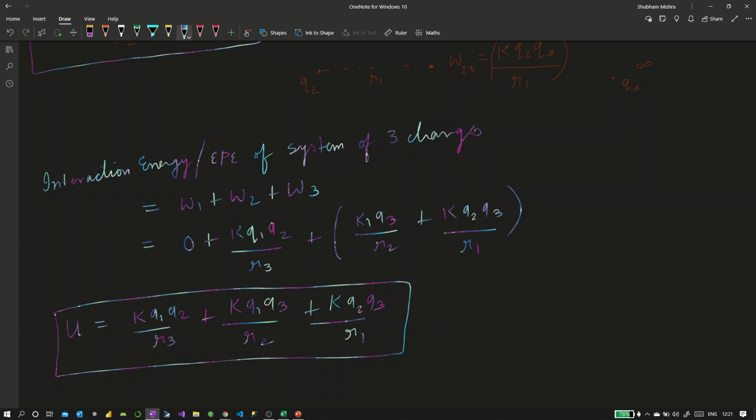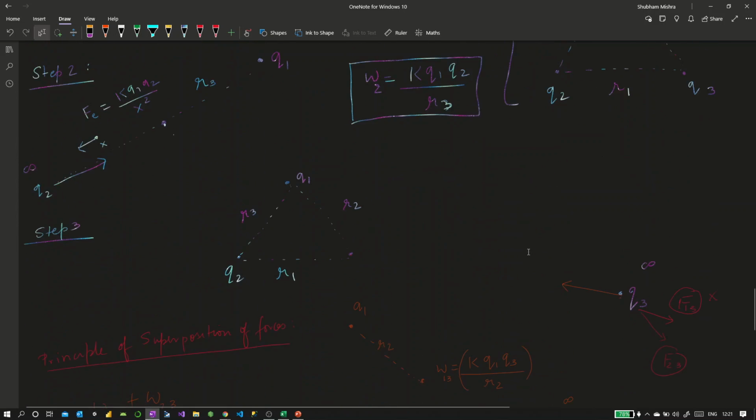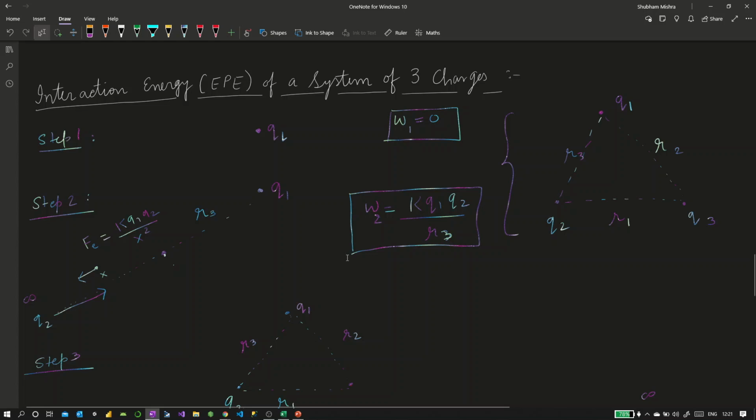Yeah, please go ahead. We got it from here: K Q1 Q2 by R3. What we did was, in building this system, what will you do? You will bring Q1 first, and when we bring Q1, we don't have to do any work, right? Because there is no force. Now, when we bring the next charge Q2, Q1 will start exerting force on Q2, right? And since it is exerting force, we will have to do some work to bring it near Q1 at a distance R3.